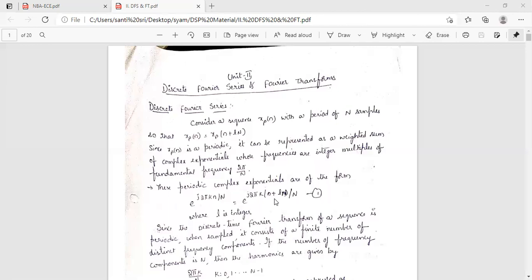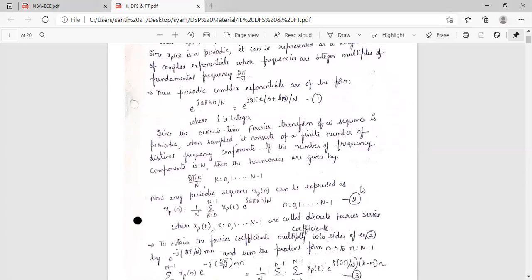Since the discrete time Fourier transform of a sequence is periodic, when sampled, it consists of a finite number of distinct frequency components. It means that for discrete signals, if the number of frequency components is N, then the harmonics are given by 2 pi k by N, where k is equal to 0, 1 up to N minus 1.